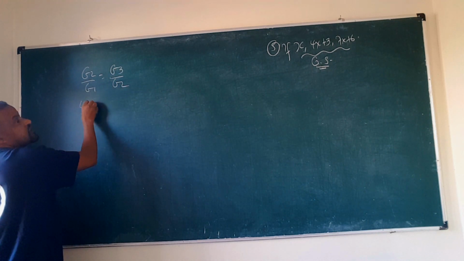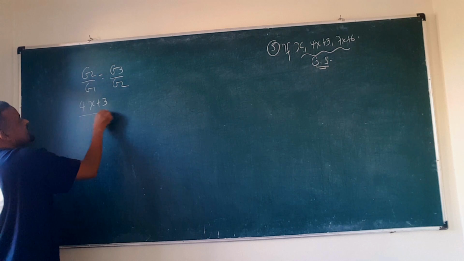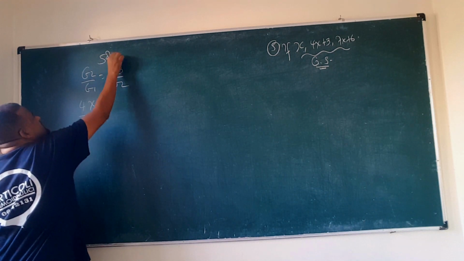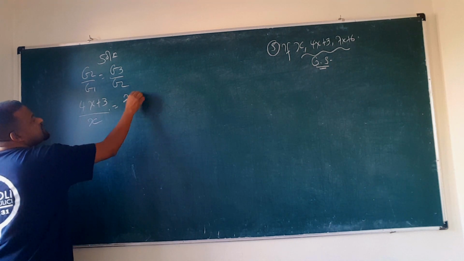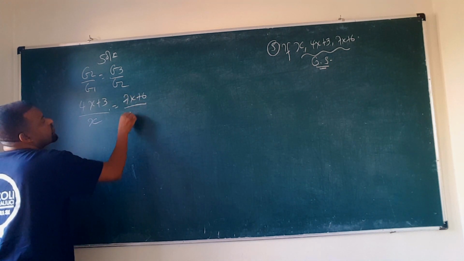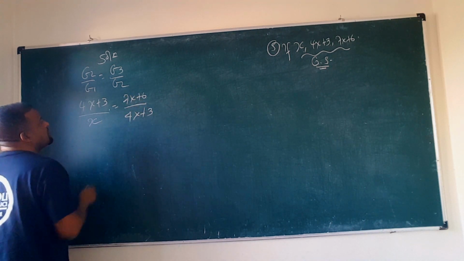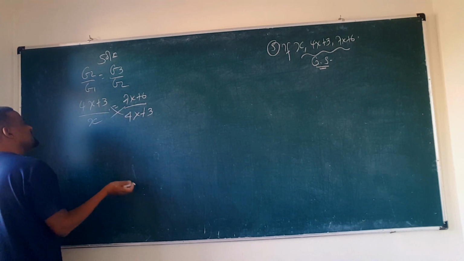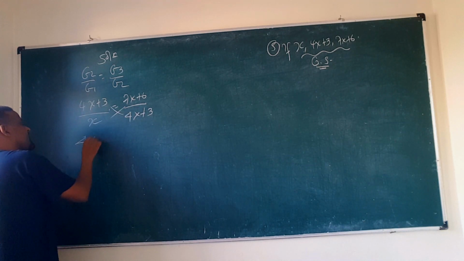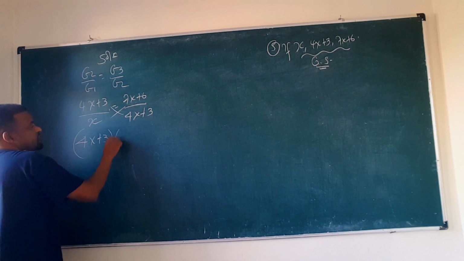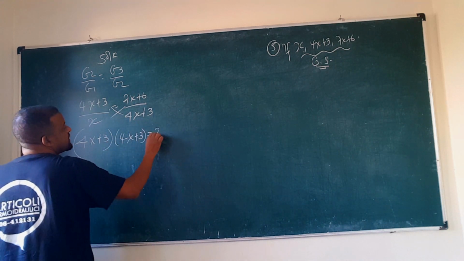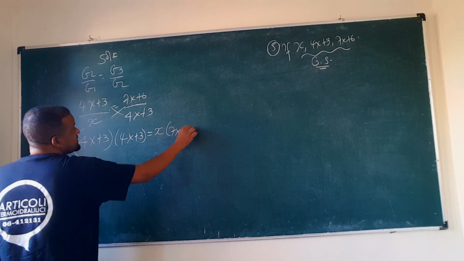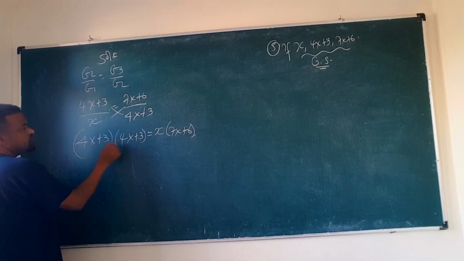So 4x plus 3 over x should be equal to what? 7x plus 6 over 4x plus 3 ነው። So crisscross ታረጉና ይሄ መስራት ነው። Okay. 4x plus 3 times 4x plus 3 is equal to x times 7x plus 6 ይሆናል ማለት ነው።